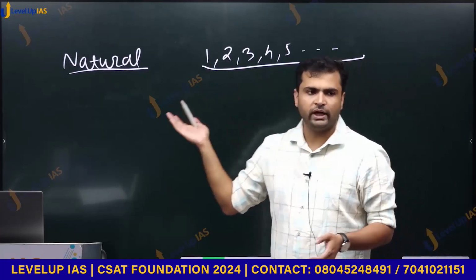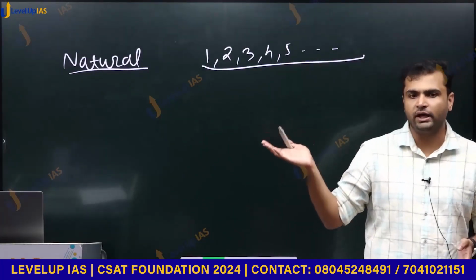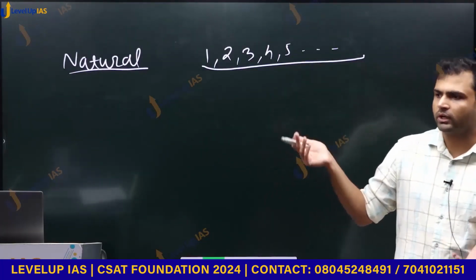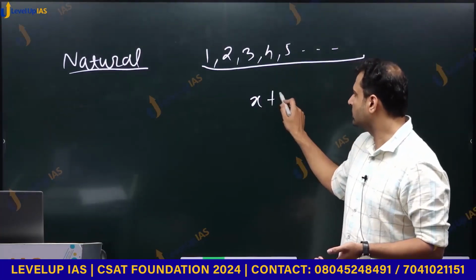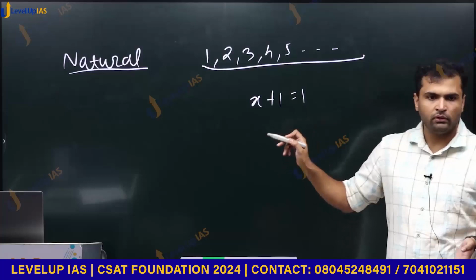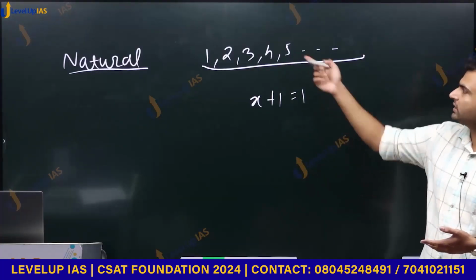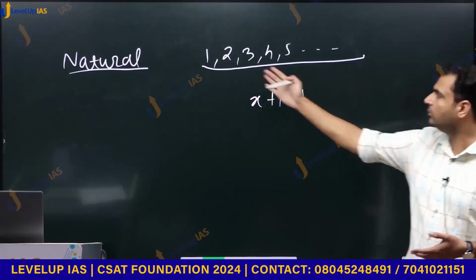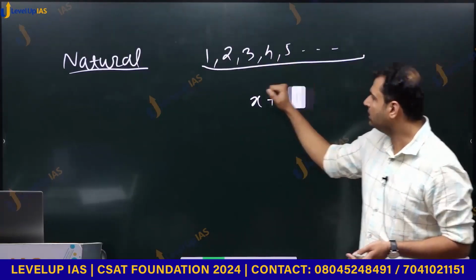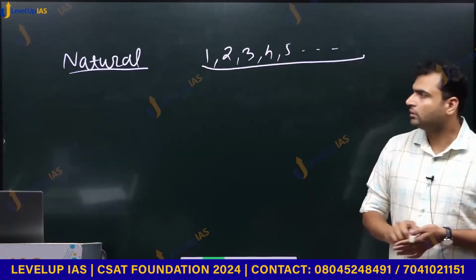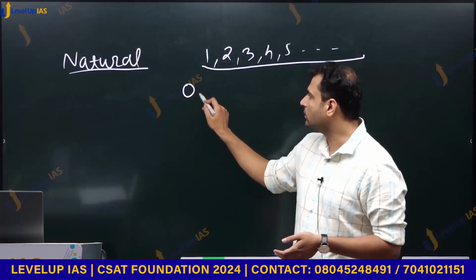But it was found that this was not adequate to solve all kinds of equations. For example, x plus 1 is equal to 1. We don't have a solution for this kind of equation in this number system. Nothing precedes 1 in this number system. So it was considered inadequate. So we add 0 to it.